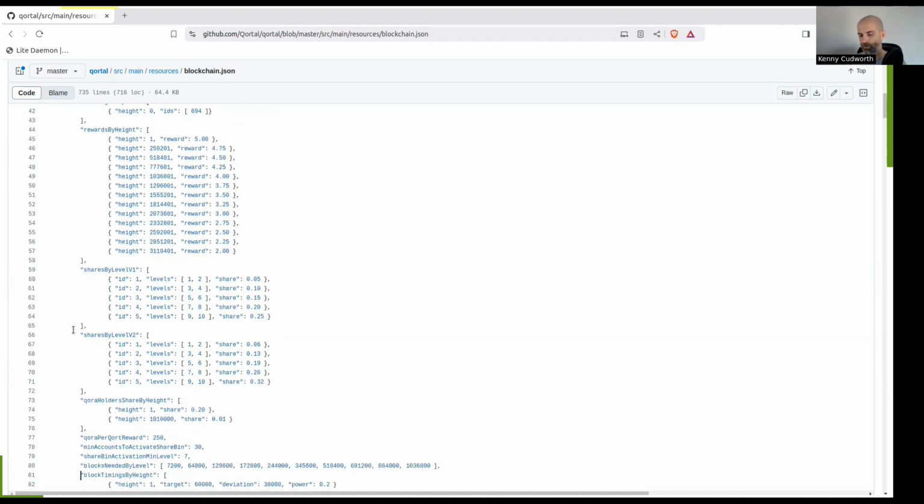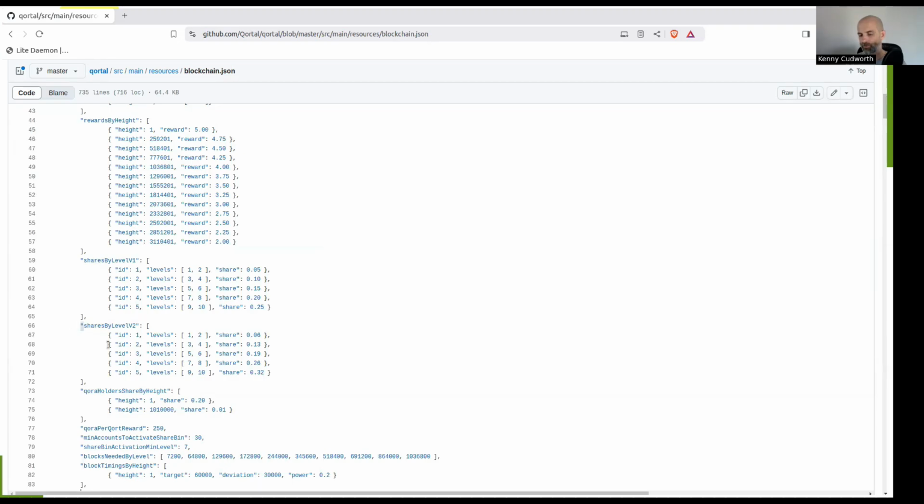And what else is important here is shares by level. We're on version 2 of that right now. And so I'll explain these numbers here in a little bit in a more presentable fashion. But I'm just showing you that you can go right to the code to see these numbers. The Quora holders share by height is also important. They used to get 20% and now they only get 1%. And in the future, they'll get nothing.